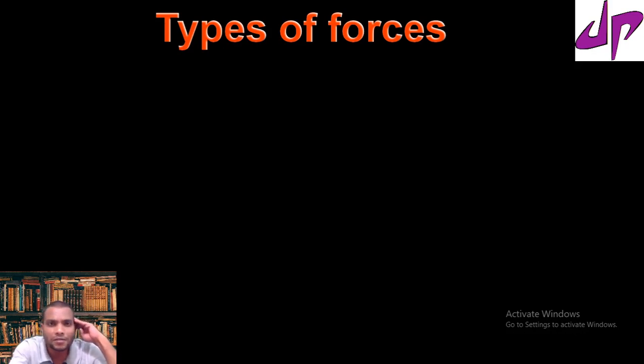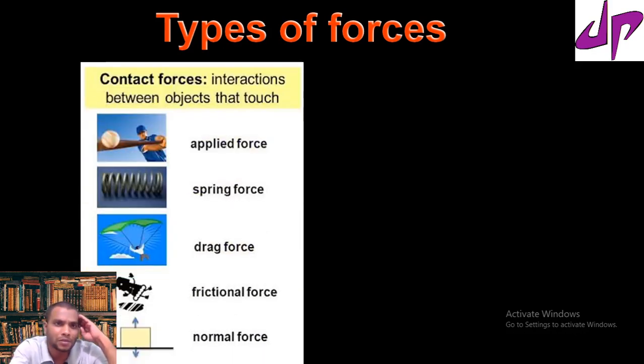According to definition, forces are of two types. The first type is contact force. In contact force, the objects should interact with each other. So these are the examples of contact force.